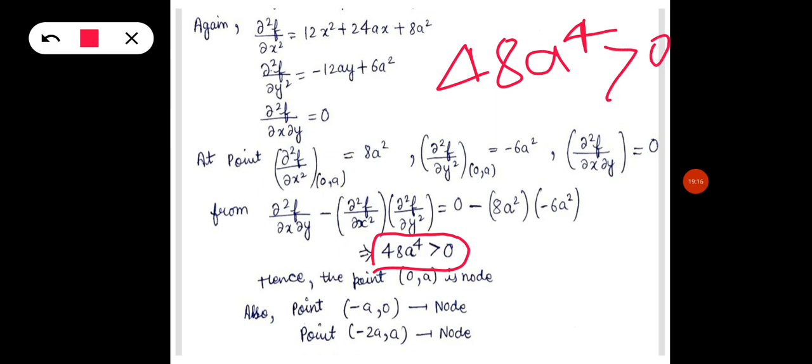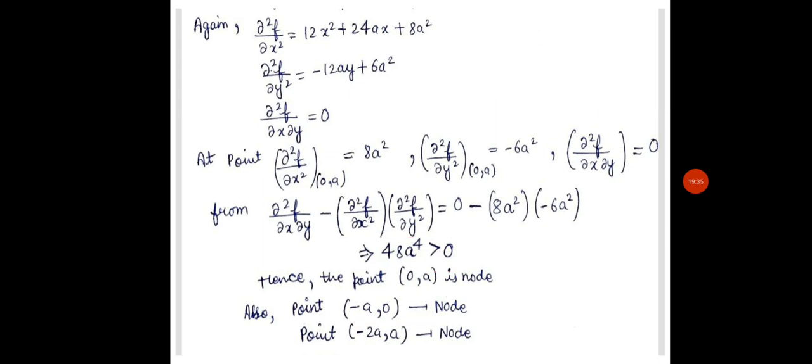So if it is greater than 0, then we know that it is a node. Okay, so it is a node. And similarly, if we put the points minus a comma 0 and minus 2a comma a, then we will get a node. I have not shown it here, but we will get a node.